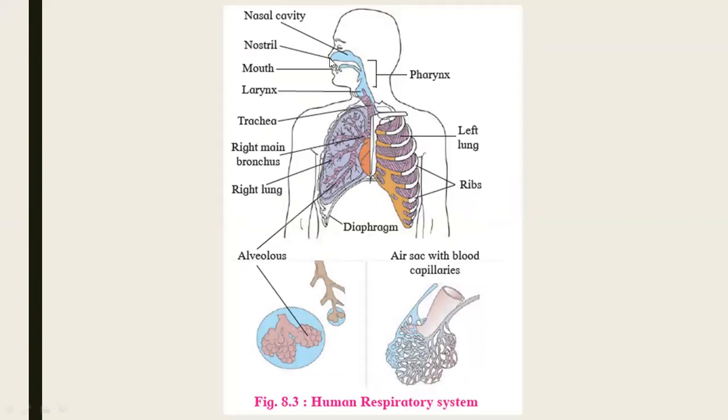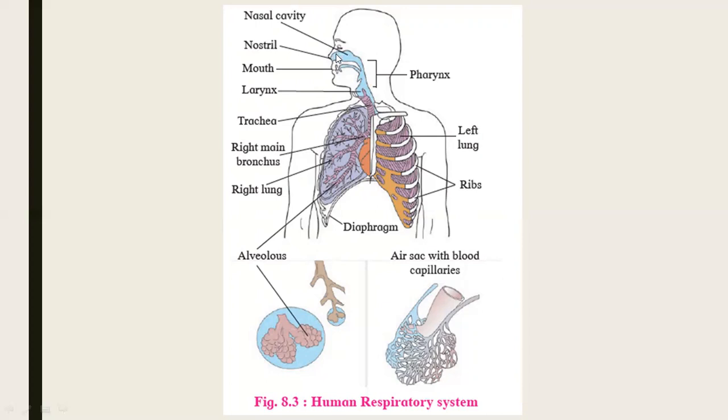Nasal cavity. First, nostrils are present, right nostril and left nostril. What do we call the round openings in front of our nose? We call them nostrils. So inside the nostrils, nasal cavity is present. Inside the nostril, this nostril elongates or it shows the chamber called as nasal chamber or nasal cavity, in which ciliated epithelium lining is present.